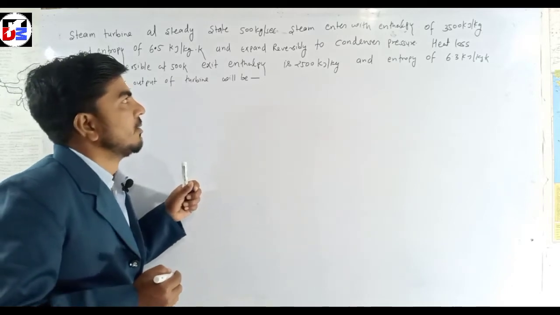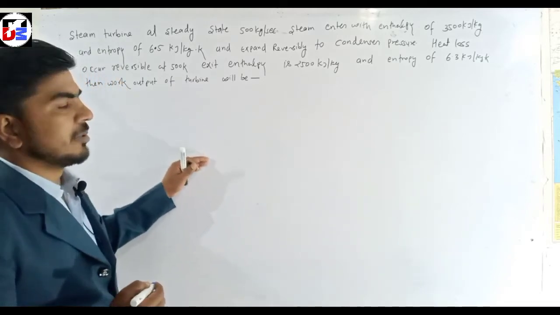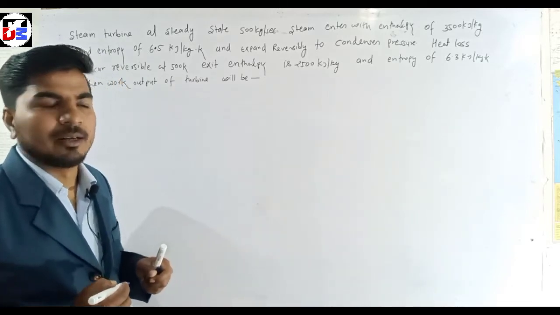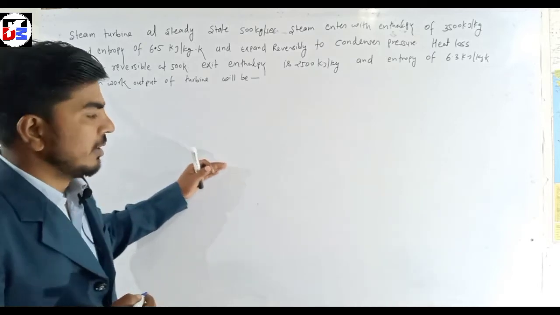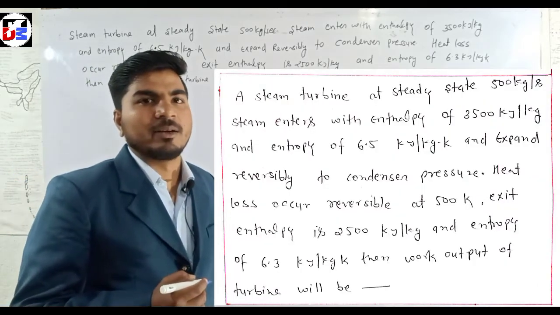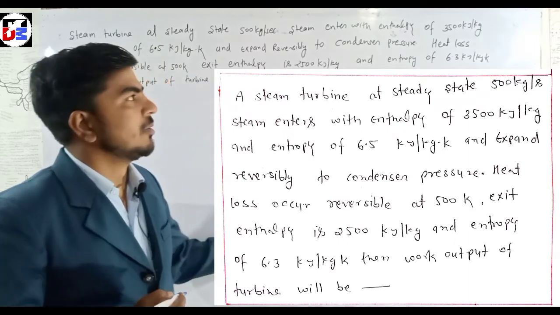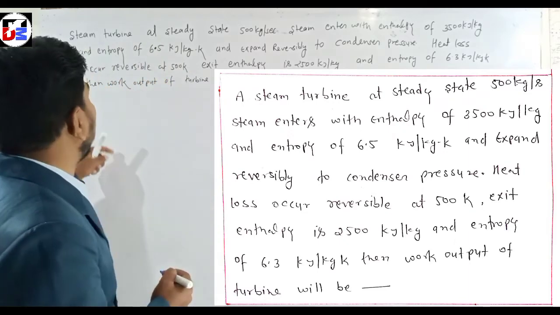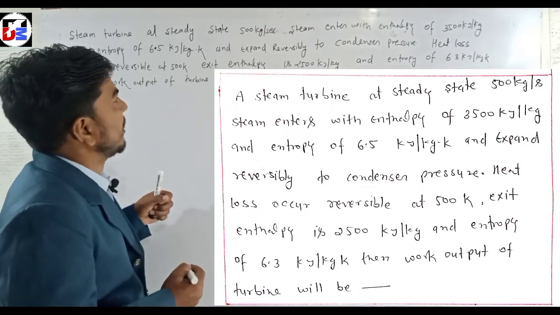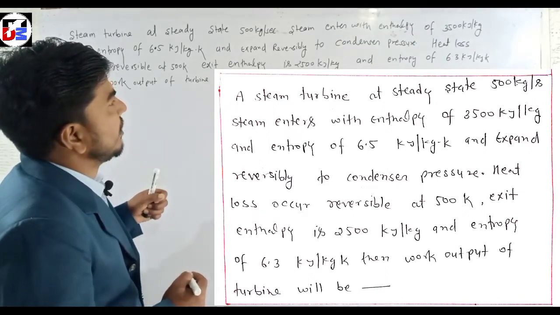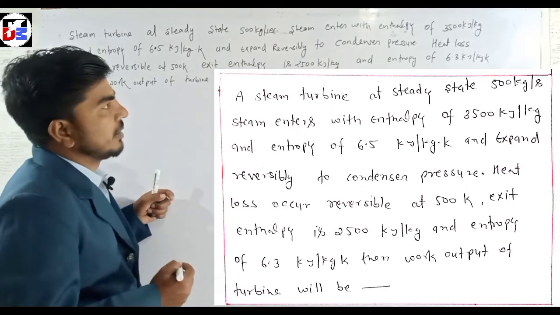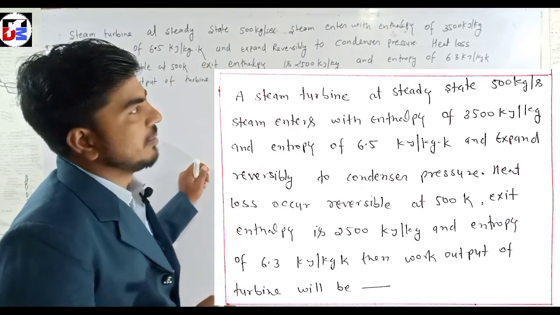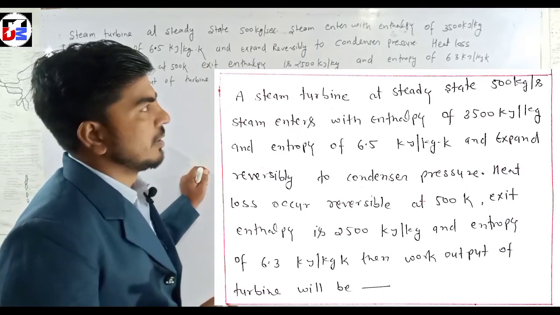this question was also asked in the second shift. This is also a very good and very conceptual question. Two concepts are utilized in the same question, so let's see how to solve it. A steam turbine at steady state, 500 kilojoule per second, steam enters with enthalpy of 3500 kilojoule per kg.